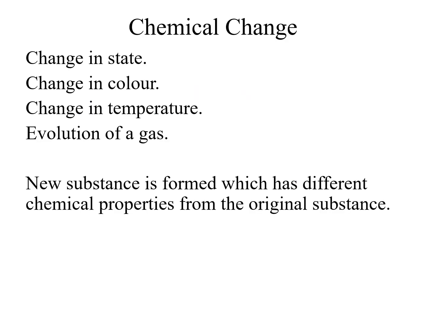In a chemical change, there is a change in the chemical properties of the substance like change in state of the substance, change in the color of the substance, change in the temperature of the substance, or there is an evolution of a gas. Here, new substance is formed which has different chemical properties from the original substance. Therefore, it is a permanent change.